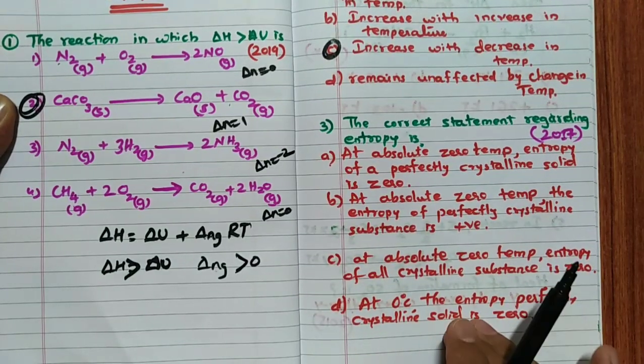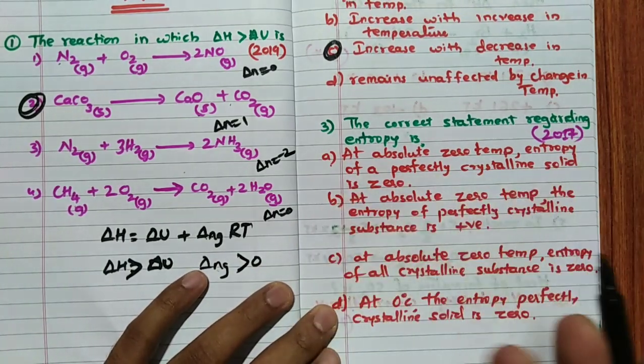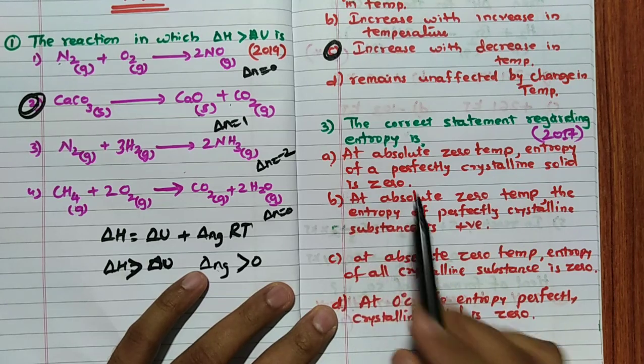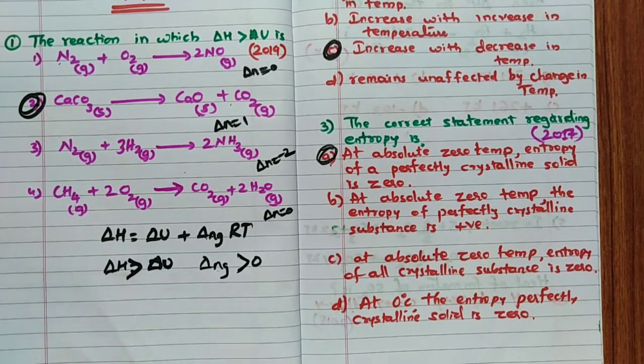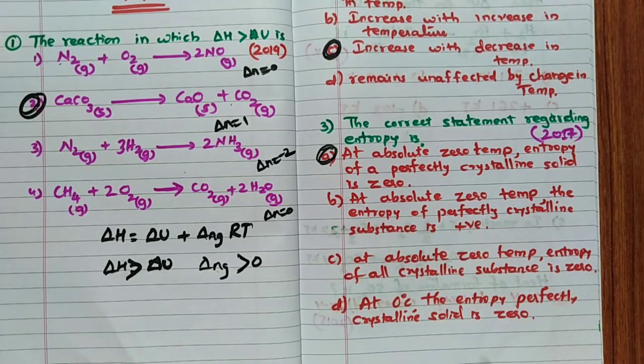Then I told you, 2017. The third law of thermodynamics statement. So, the correct statement regarding entropy is, at absolute zero temperature, the entropy of a perfectly crystalline solid is zero. Definitely it should be the answer. The other option is not the answer because it says the entropy of a perfectly crystalline solid is positive. Wrong. At absolute zero temperature, the entropy of all crystalline substances is not zero, it is only for a perfectly crystalline solid. At 0 degree Celsius, once again, there is a chance. But remember, it is 0 Kelvin, not degree Celsius. Hence the answer for this question is A.